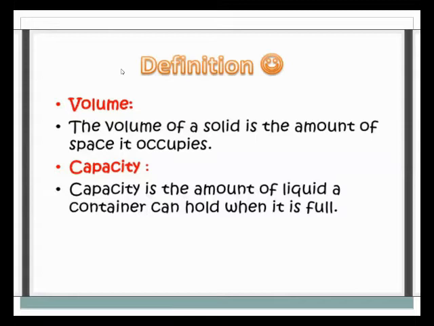Do you understand what volume is? The volume of a solid is the amount of space it occupies. For example, take your book: how much space does it occupy? Like this, you can take any other example for volume. And what is capacity? The amount of liquid a container can hold when it is full.